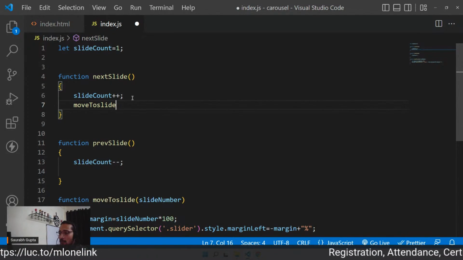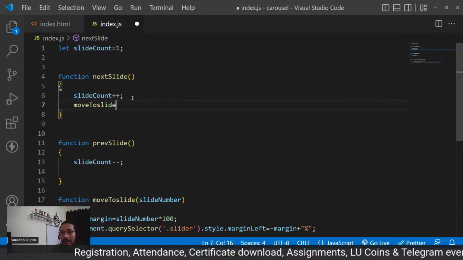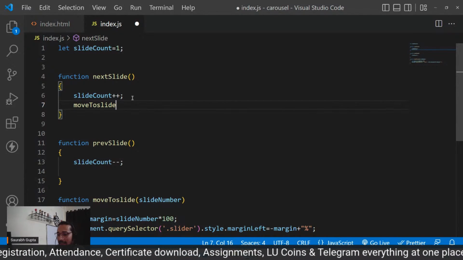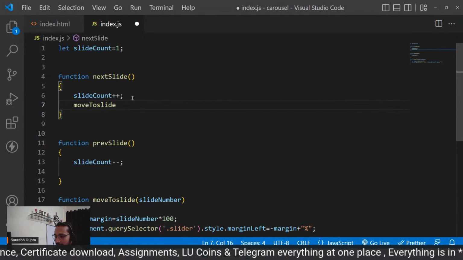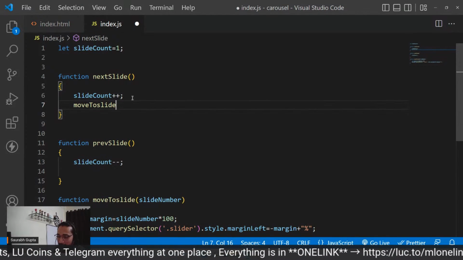For loop? No, see, first of all, think how a for loop would work here. Just think a little. We're going to use setInterval in some time, but not a for loop exactly.